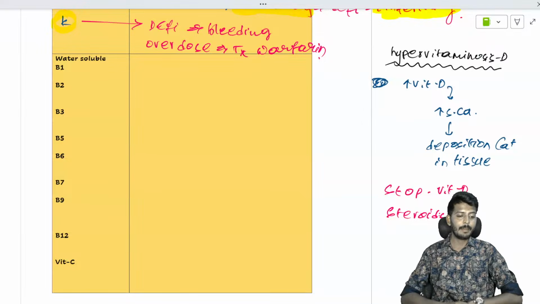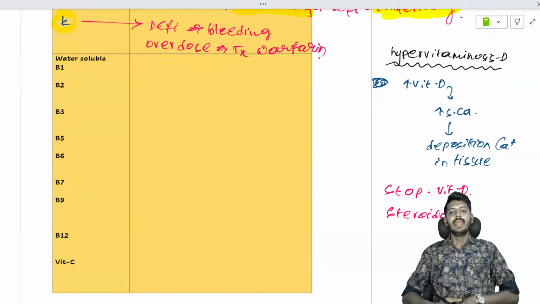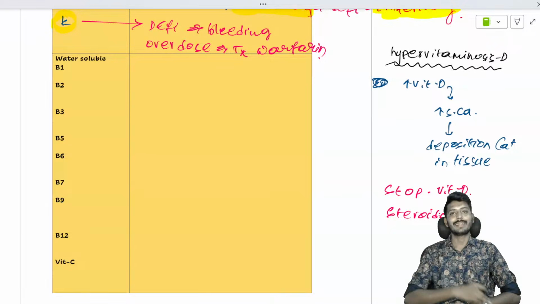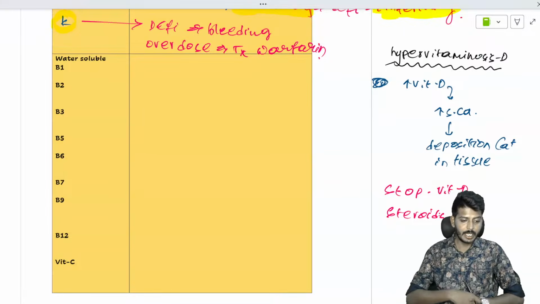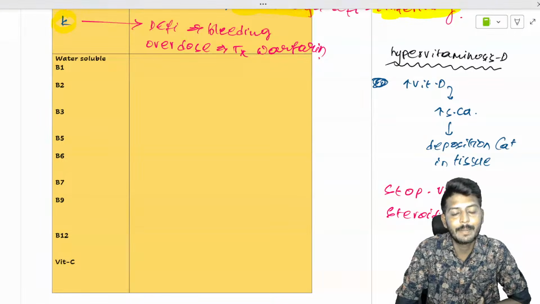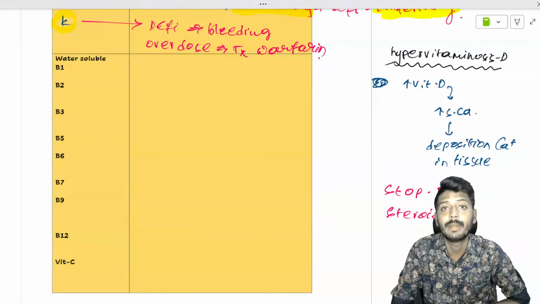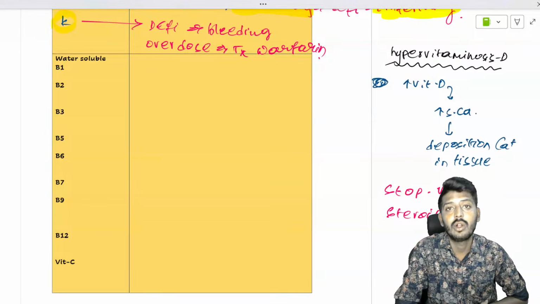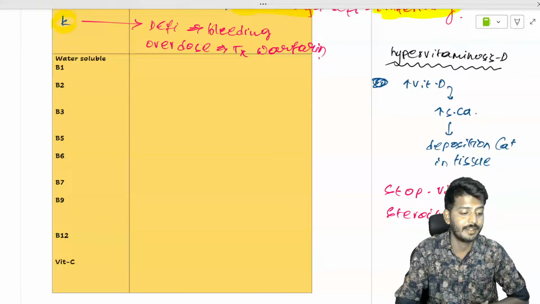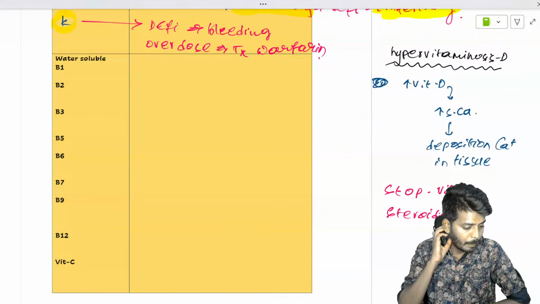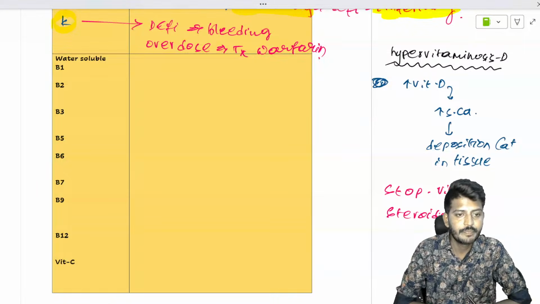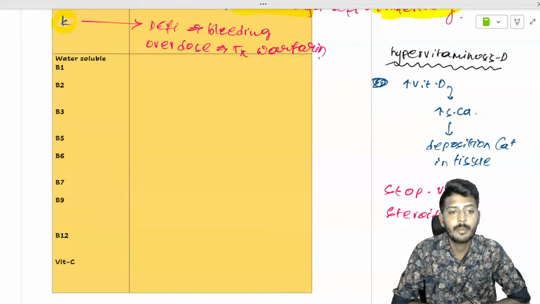Okay, so LMWH, low molecular weight heparin, is something different, because it is an anticoagulant which works with antithrombin 3 and also inhibits the intrinsic pathway. Mainly it works through antithrombin 3, which is the indirect mechanism, and it also inhibits factor 10A, that is the direct mechanism. I hope I have cleared your doubt or confusion.